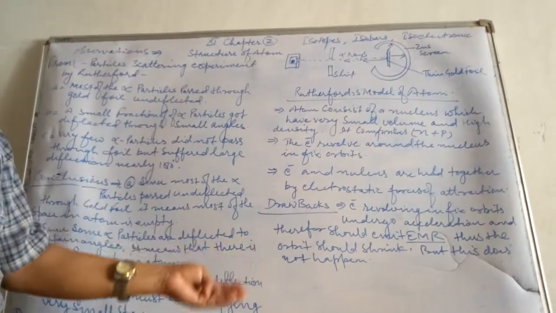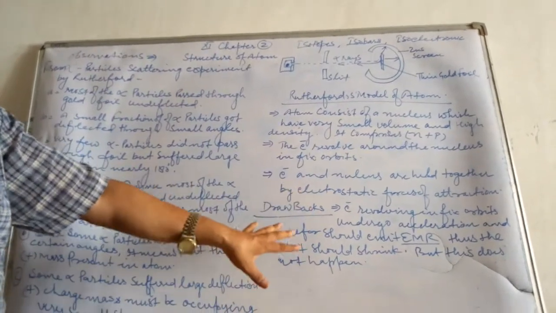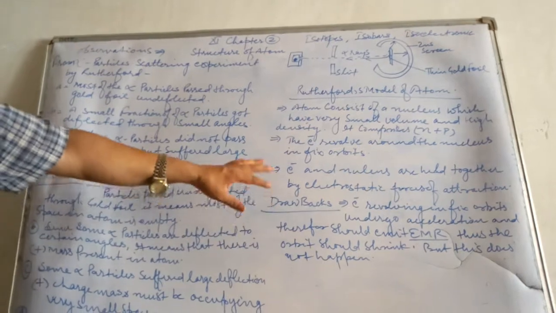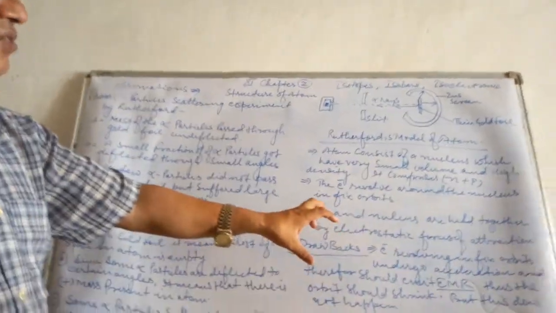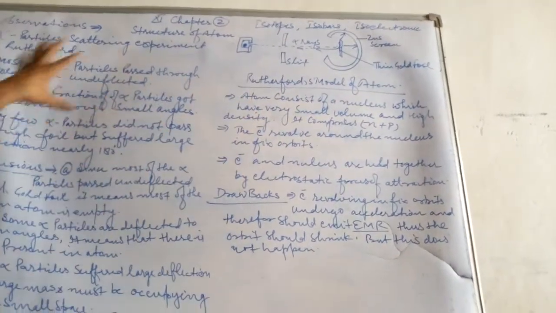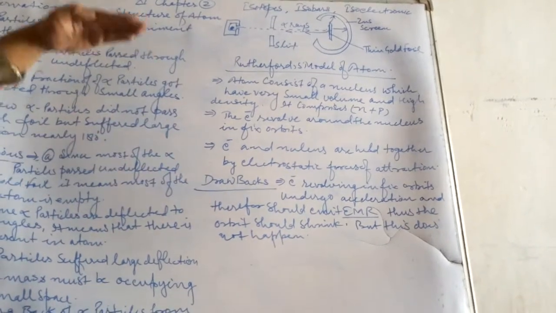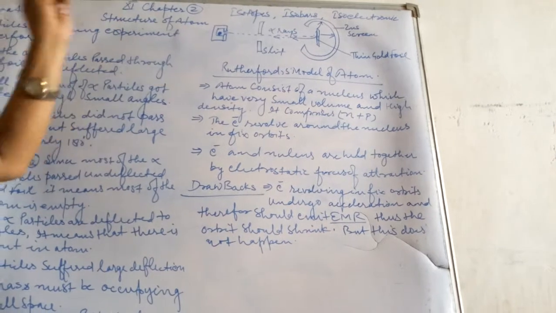But this does not happen. Though this is a hypothesis, an assumption, a theory. So ultimately this was the drawback, means the position of the electron was not discussed properly by Lord Rutherford.